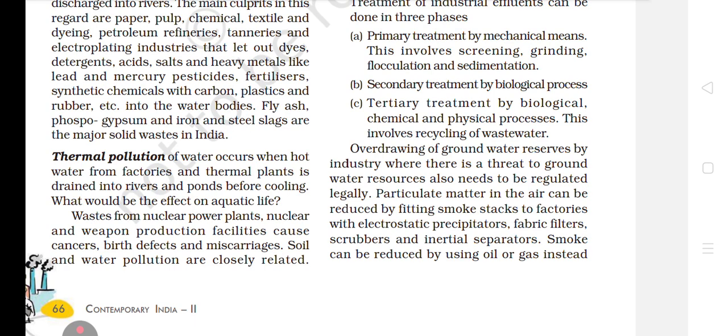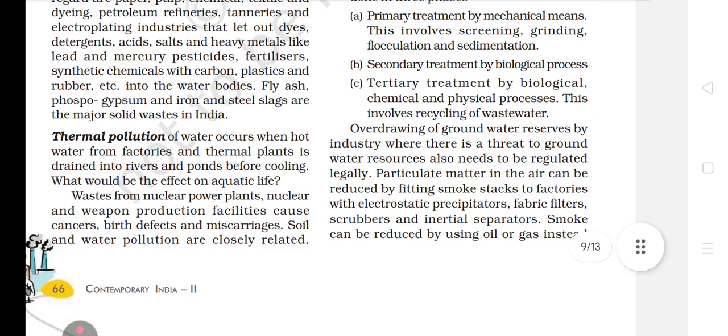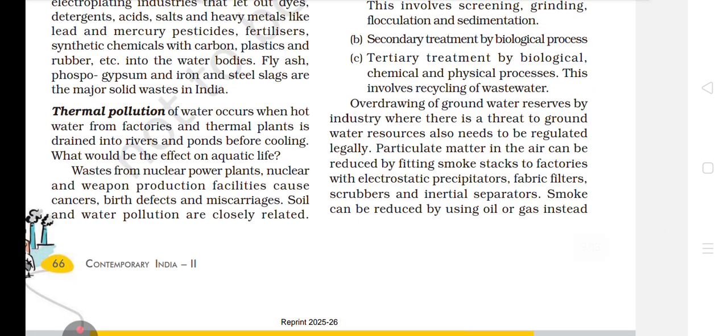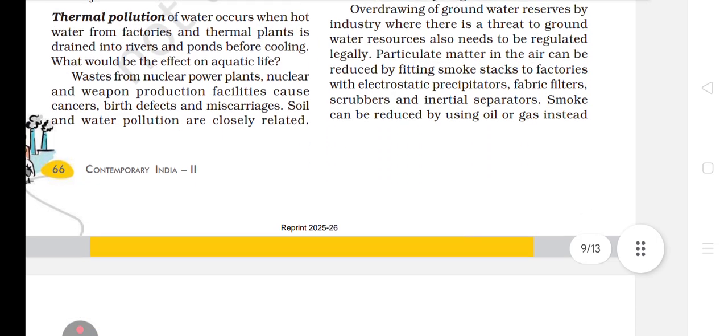Then it says secondary treatment by biological process, very important. Then next is tertiary treatment by biological, chemical and physical process. This involves recycling of wastewater. Then next, see what is written: overdrawing of groundwater reserves by industry, where there is a threat to groundwater resources, also needs to be regulated legally.